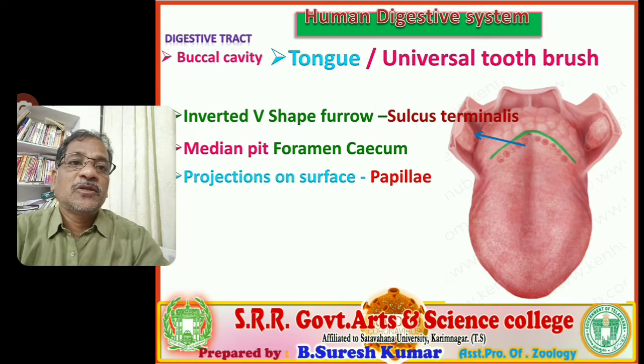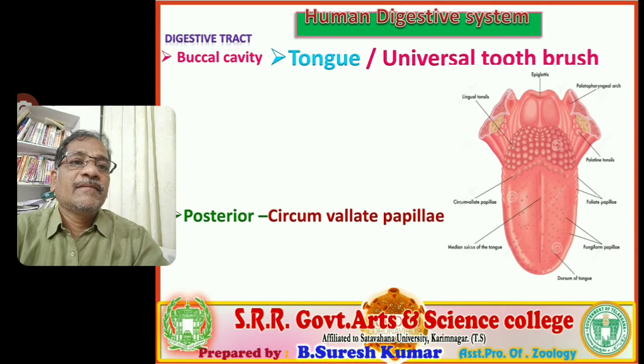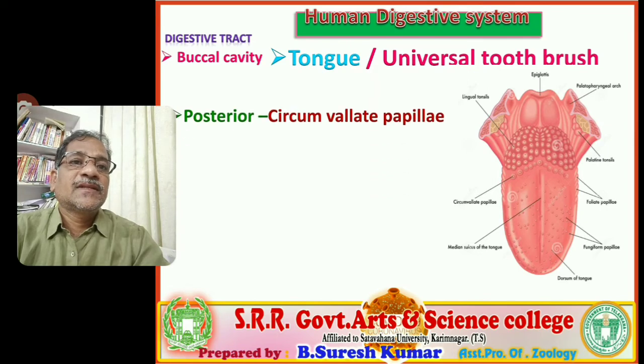But these projections, nodule-like structures, are called papillae. On the surface of the tongue, clearly nodule-like structures are present. They call them taste buds.